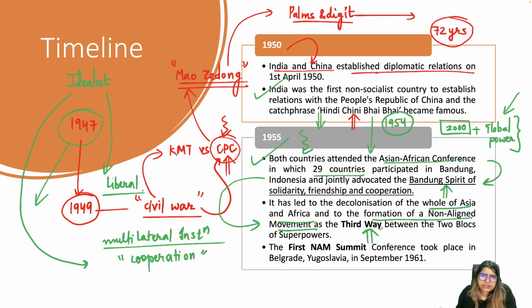Actually, the whole world was divided into two power blocs: on one side the US, on the other side the USSR. So NAM was the third way. The first NAM summit took place in Belgrade, Yugoslavia, in 1961. So these things were happening.